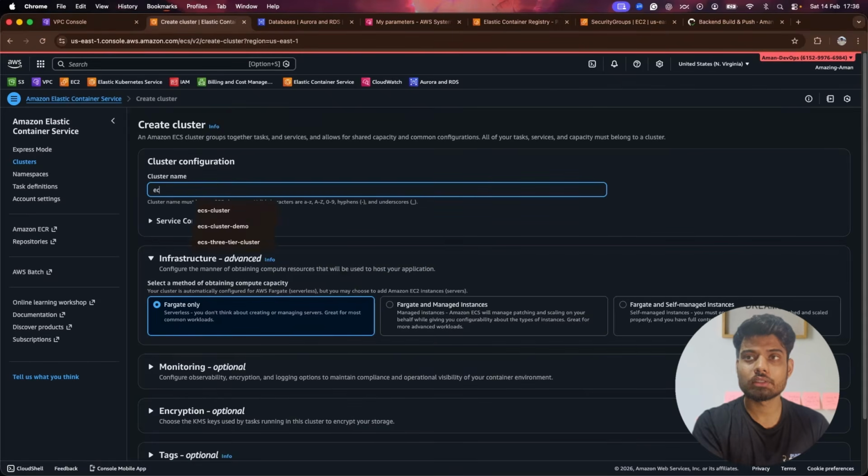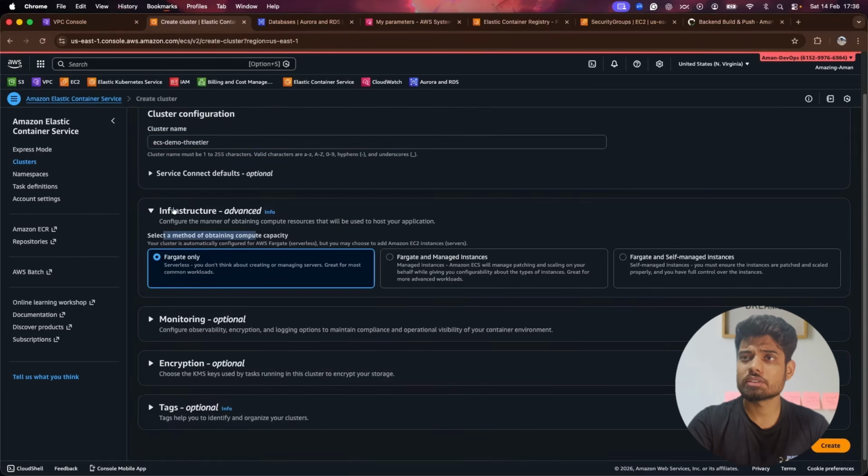I will provide the name ECS demo, free tier. Apart from that, this is a very important thing, infrastructure, advanced. You have to understand how exactly you want to deploy your applications or containers. Currently I will use serverless, where you don't think about creating or managing servers. So you don't have to create your own EC2s. In Fargate, it will create the EC2s or any servers automatically, and you just have to deploy your container.